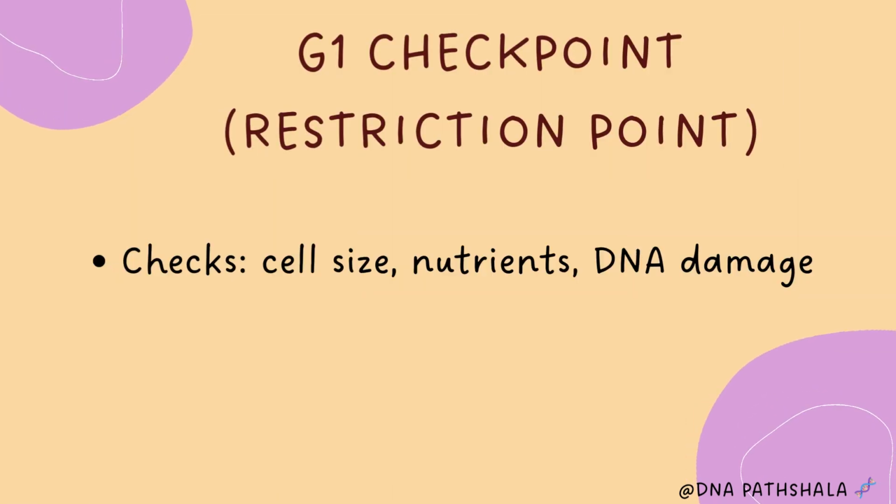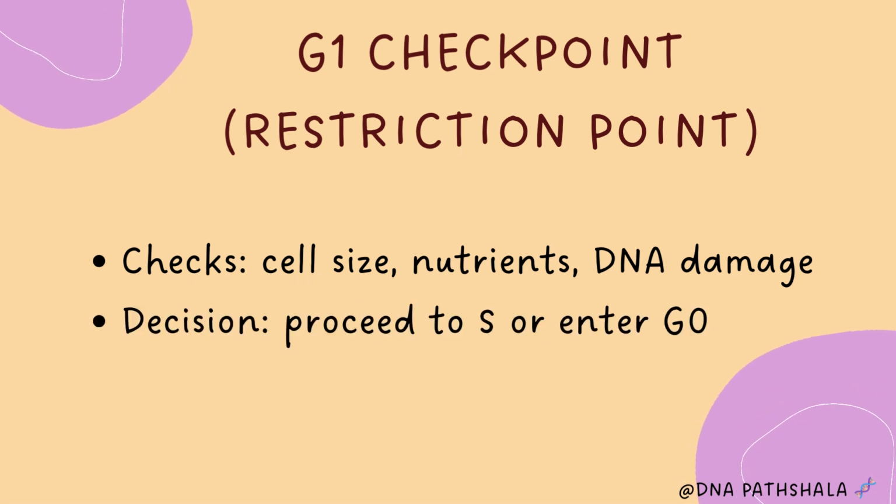G1 checkpoint. It checks if the cell is big enough, has enough nutrients, and DNA is not damaged. It is also called the restriction point because it decides whether to proceed to the S phase, that is DNA synthesis, or to enter into the G0 phase, that is the gap or resting phase. Why? If the cell is fully grown and DNA is ready to replicate, the cell will enter into the S phase, and it will enter into G0 if the cell has completed its dividing duties, or it will enter into a resting or repair phase if something is damaged.